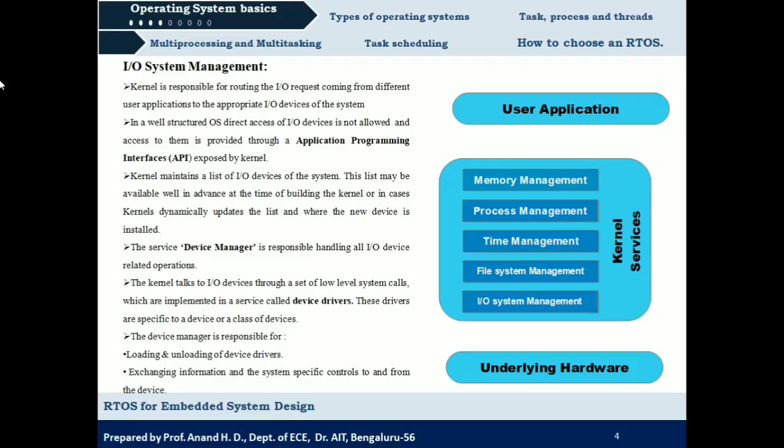Okay, the operating system should know what the different input output devices connected to a system are. So how is that done? The kernel maintains a list of IO devices.